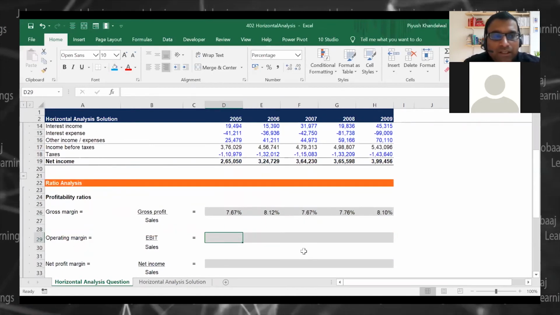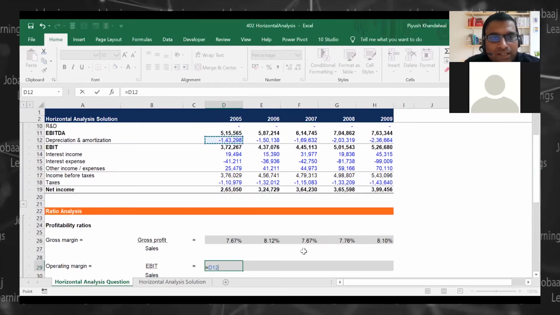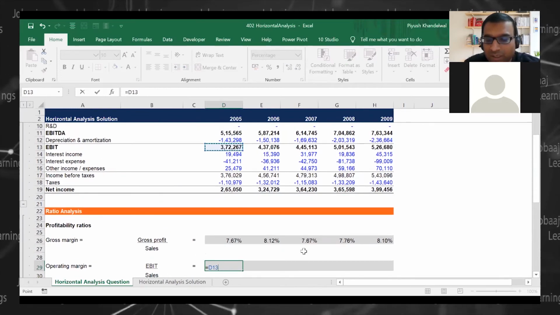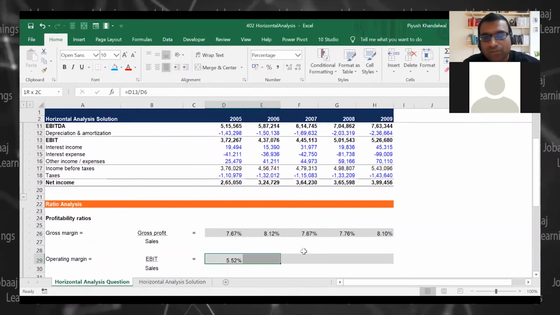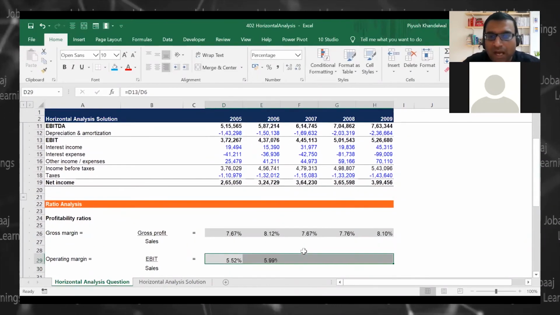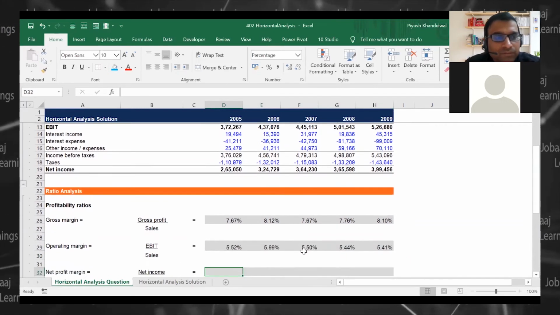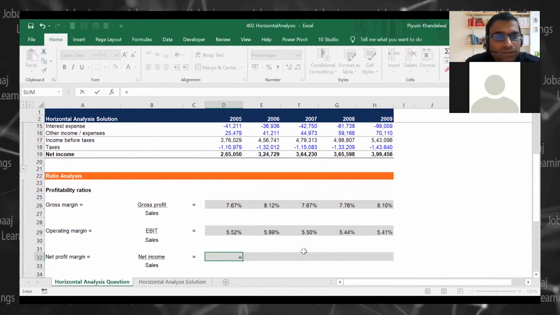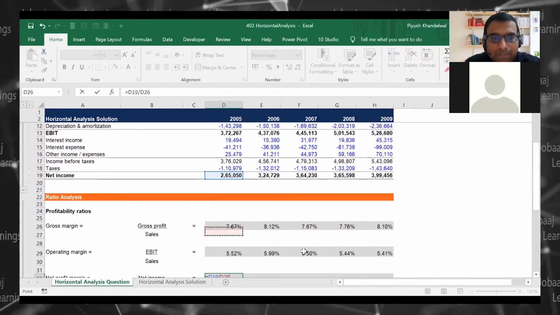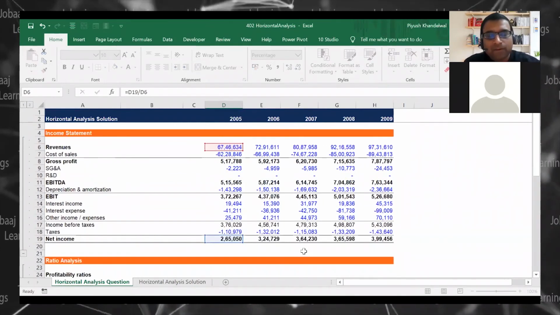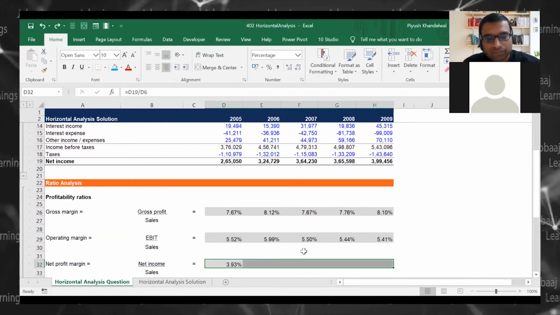Now EBIT, earning before interest and tax to sales, earning before interest and tax by sales, right? Now we will do what? Control R. Look, very helpful formula. Net profit margin, net profit upon sales. Okay. Control R.